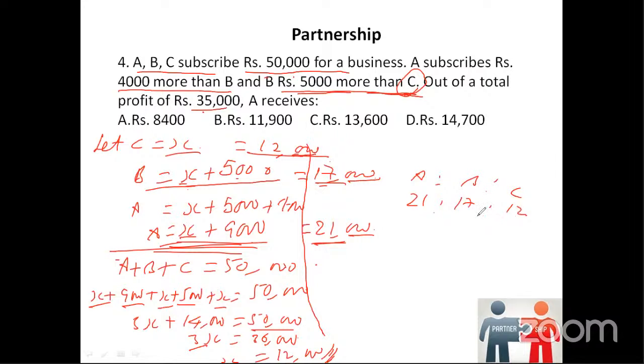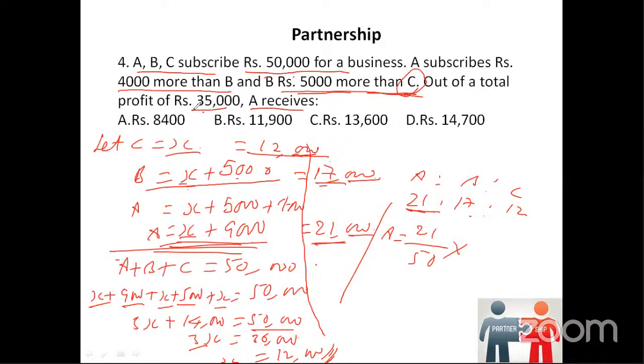Okay, so these are the ratios actually. Now what is the question? The question is how much A receives. A means 21, so A's share is equal to 21 divided by the whole total, 21 plus 17, 38, 38 plus 12, 50, into what is the total profit?